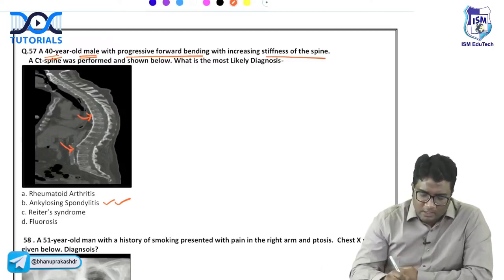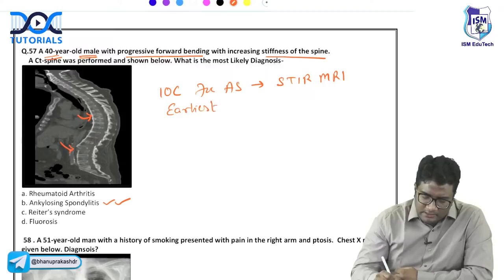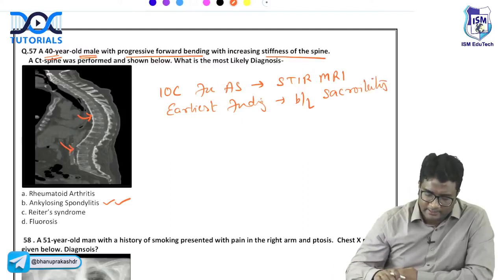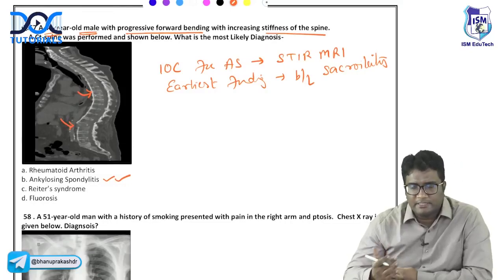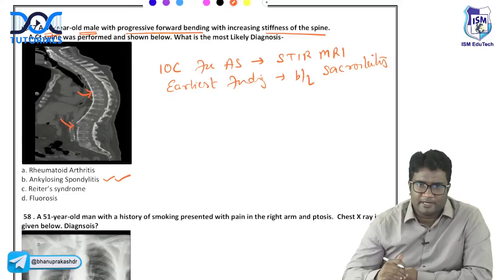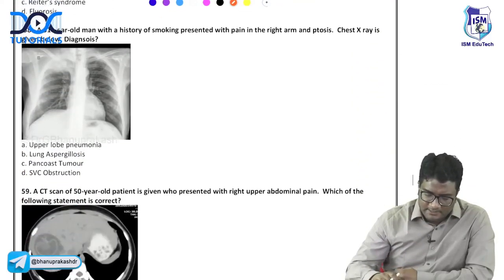Ankylosing spondylitis. What is the investigation of choice for ankylosing spondylitis? STIR MRI. What is the earliest finding that you see in ankylosing spondylitis? Bilateral sacroiliitis, right? I hope you remember the radiological signs: the bamboo spine, the dagger sign, the tram track sign, Romanus lesion. All of these are findings with ankylosing spondylitis. Let's look at the next one.